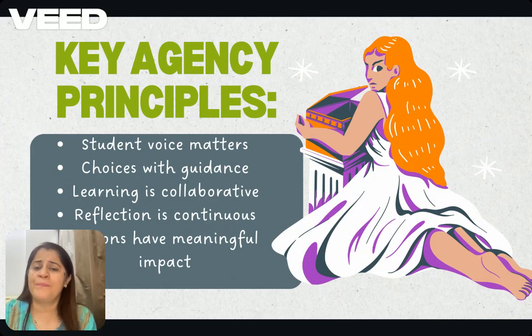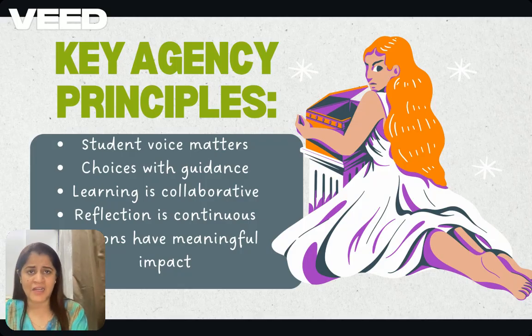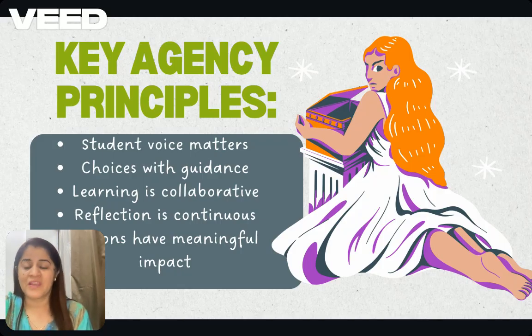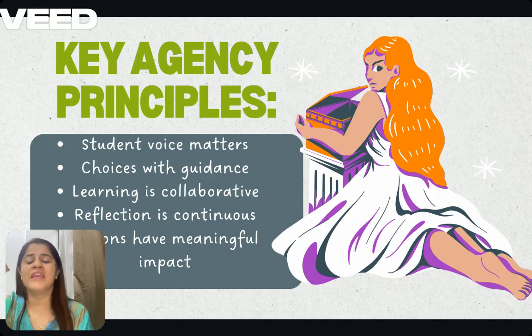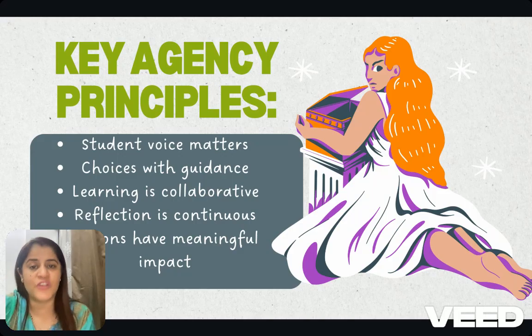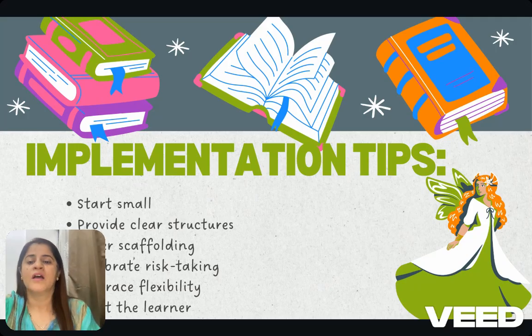Moving ahead, the key principles of agency are that students' voice matters, and that each student's voice matters. Voice with guidance, scaffolding, reflection. Learning is collaborative and not isolated. Reflection is continuous, which will help them reflect back and look at what learning pathway they would like to go ahead with. Actions have meaningful impact on the teaching and learning process.